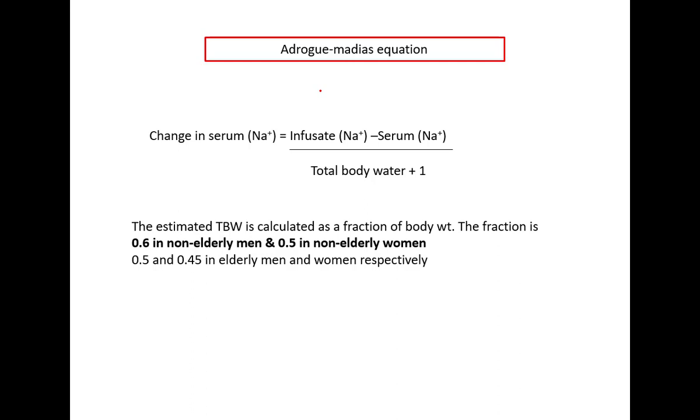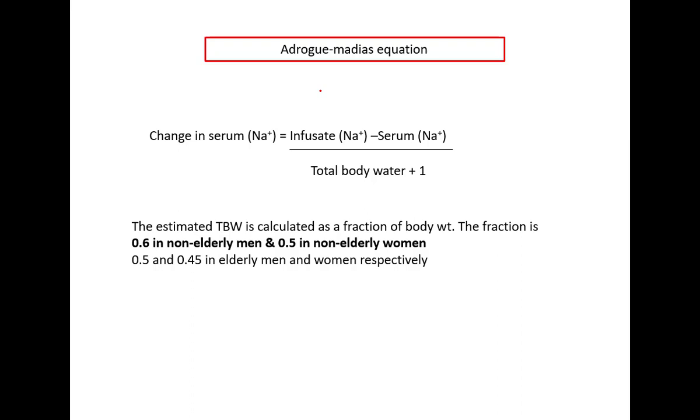How will you start correcting the serum sodium? This is the formula, the Adrogue-Madias formula: change in serum sodium is equal to infused sodium minus serum sodium, divided by total body water plus 1. It is very easy to remember: if you want a 1 millimole per liter increase every hour, you should start with 1 multiplied by the body weight of the person. So if the patient's body weight is 60 and you want to increase the serum sodium by 1 every hour, 1 into 60, you should start a 3% NS infusion at the rate of 60 ml per hour. If you want to correct by 0.5 every hour, then multiply 0.5 by the weight of the patient; if the weight is 60 kg, you should start with 30 ml per hour. And you can also use this formula.